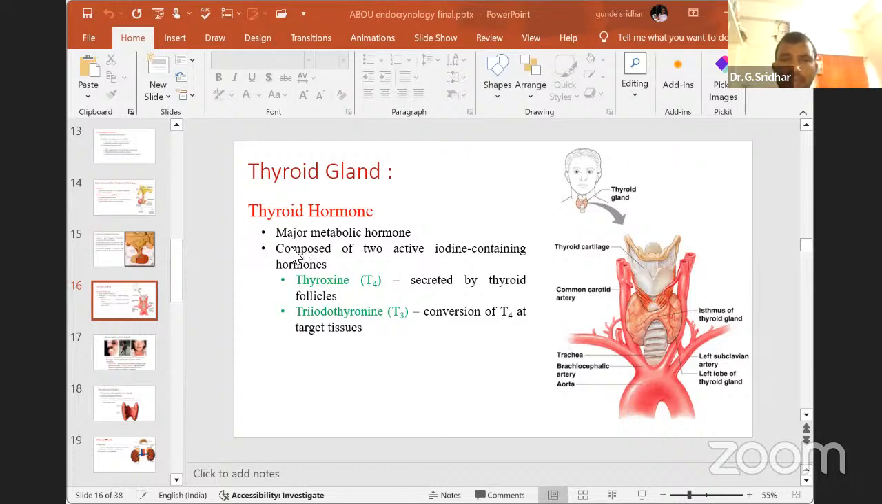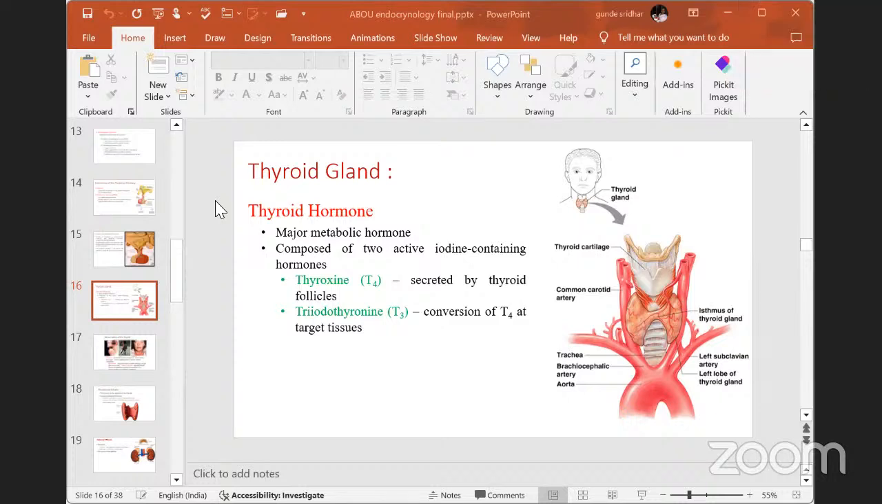As I said earlier, to release the hormones from the thyroid gland, we need an activator from the, yes, any doubt? No. Anyone? Somebody is talking. If you have any doubt, you can stop me. Yeah, no problem. If you have any doubt, you can stop me, please.